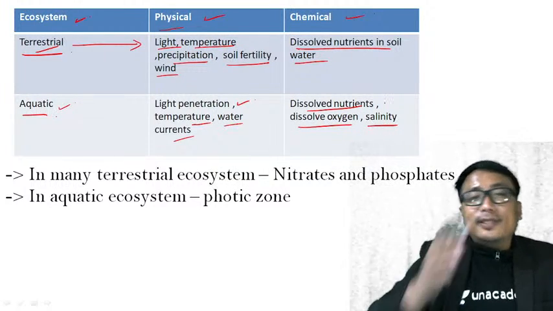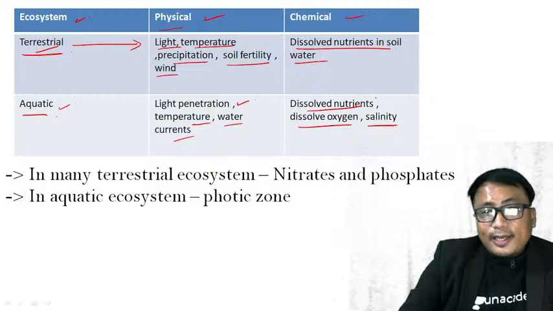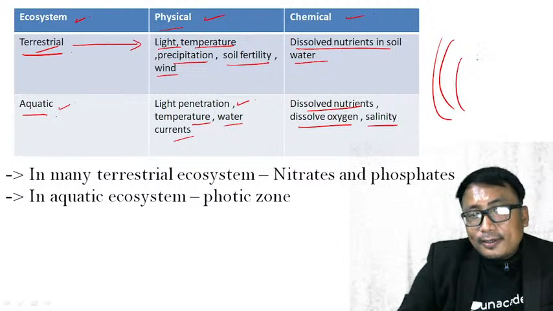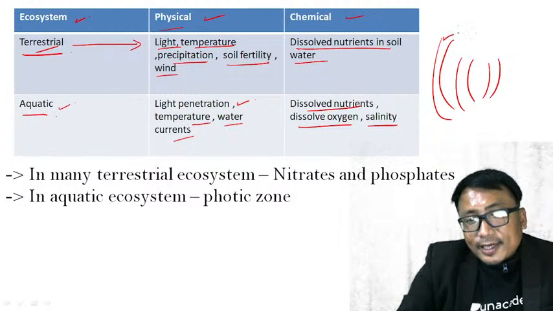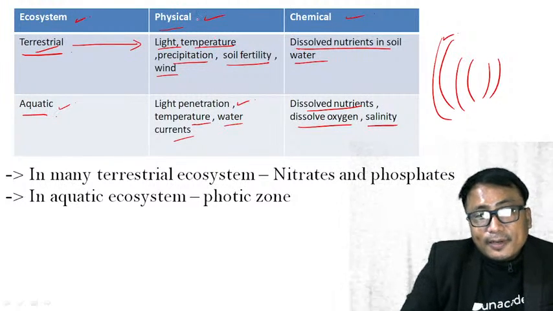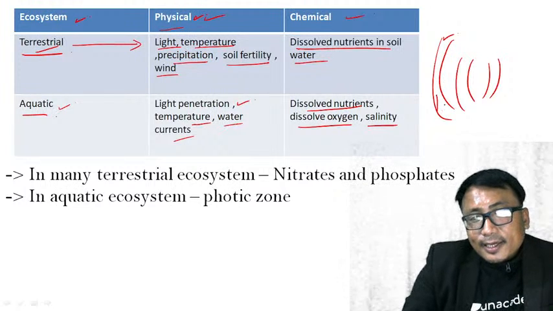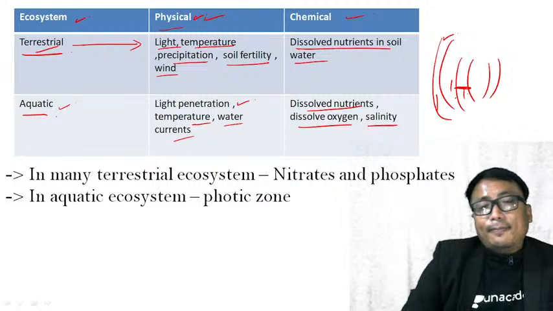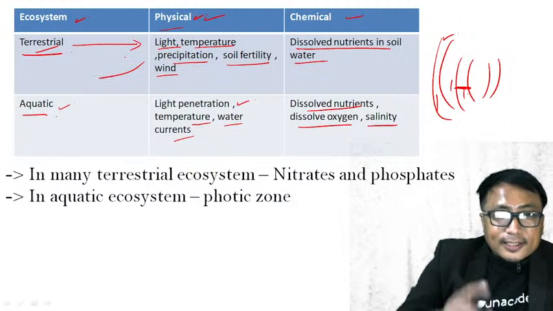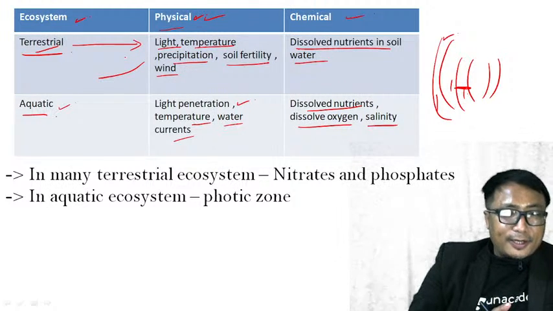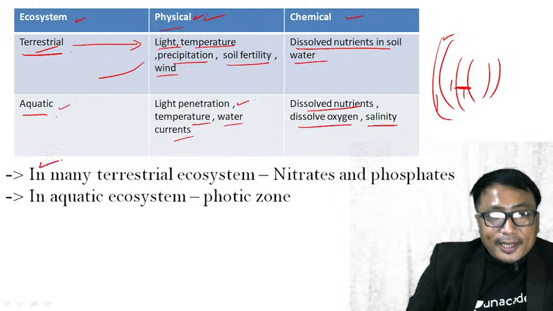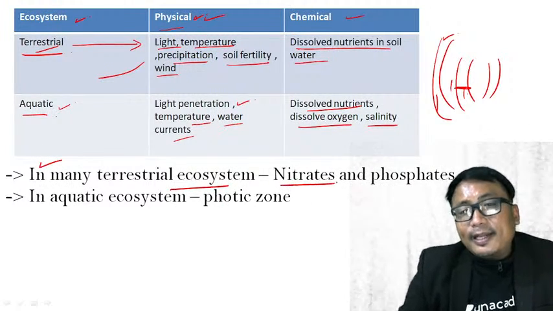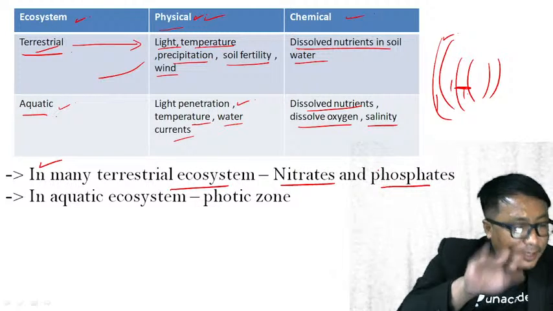If you correlate with the law of limiting factor that we have just seen, we'll take the same example of the barrel. Each section of the barrel is represented, for example, if it is physical, by light, temperature, precipitation. Now, which one is the lowest in supply will determine the type of organism that will be present in that particular ecosystem. For example, in many terrestrial ecosystems, the limiting factors are nitrates and phosphate. That is, they are in the minimum amount.